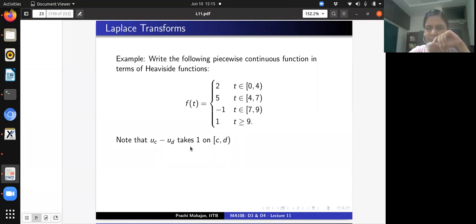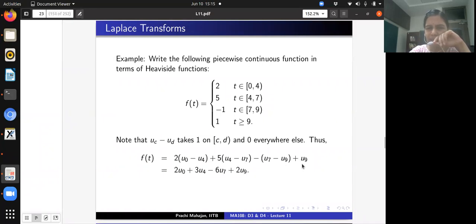Is that okay? A very small observation, which means that one can write down the given function f as 2 times (u0 minus u4) plus 5 times (u4 minus u7) minus 1 times (u7 minus u9) plus u9. And that's all. Everybody with me up to this point?